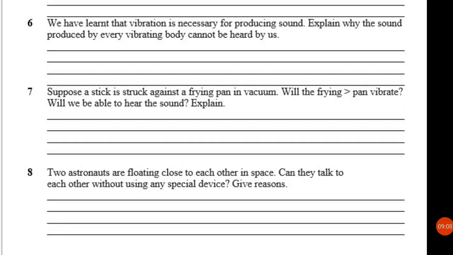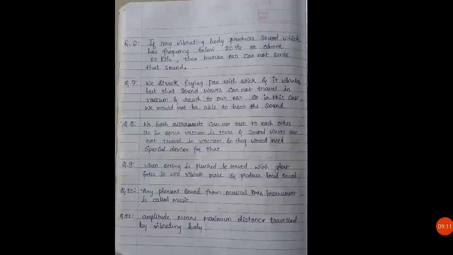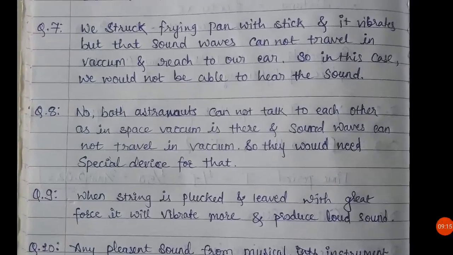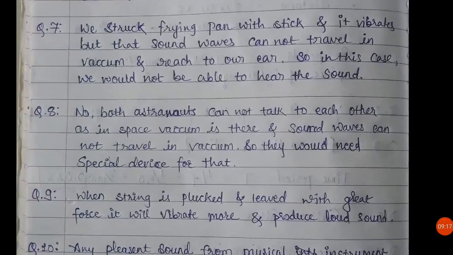Give reasons. So here the answer is no, they cannot talk to each other, as in space vacuum is there and sound waves cannot travel in vacuum. Again the reason is the same. Here astronauts are in space and we know that in space vacuum is there. Okay? There is no medium in space, it is vacuum, and in vacuum sound waves cannot travel. So simply they would need a special device to talk to each other.